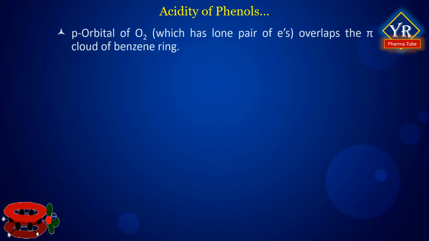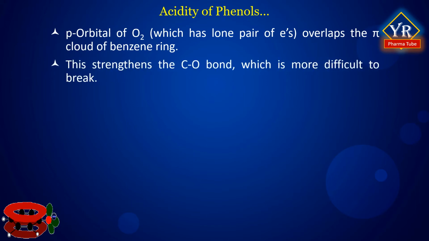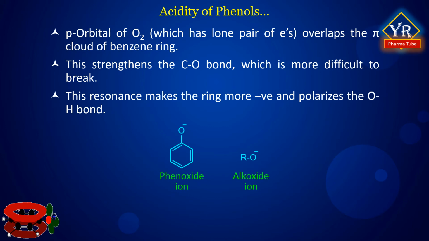The p orbital of oxygen, which has a lone pair of electrons, overlaps the pi cloud of the benzene ring. This strengthens the carbon-oxygen bond, which is therefore more difficult to break. In addition, this resonance makes the ring more negative and polarizes the oxygen-hydrogen bond. Besides examining the reactants, we should also examine the products in order to fully explain the acidity of phenols.